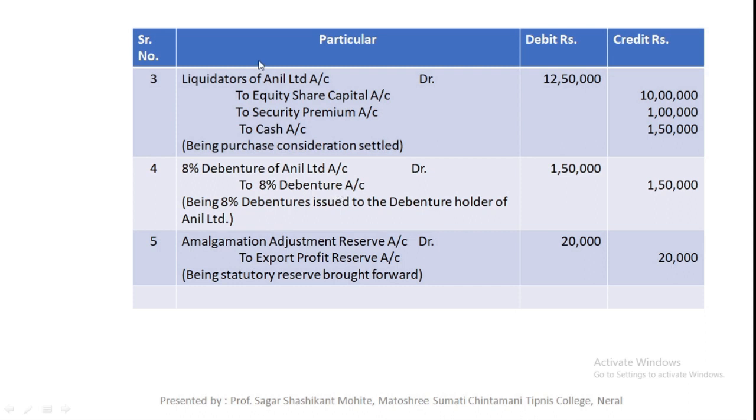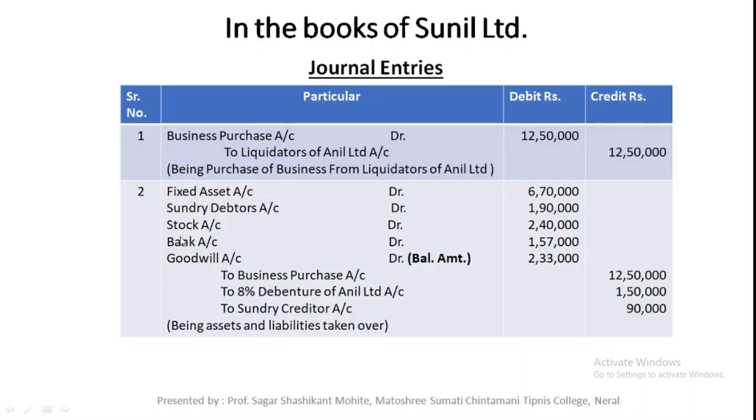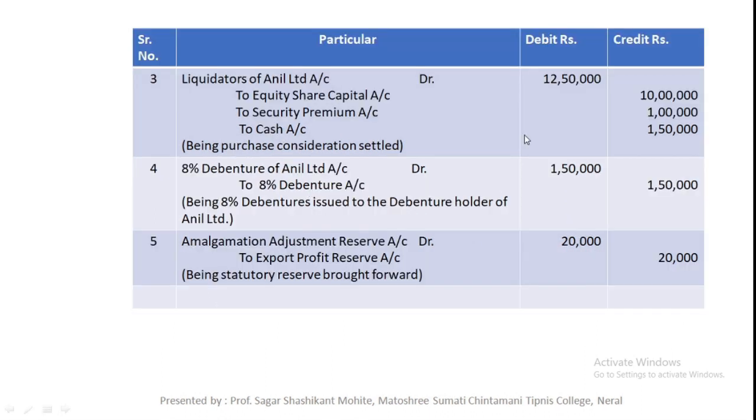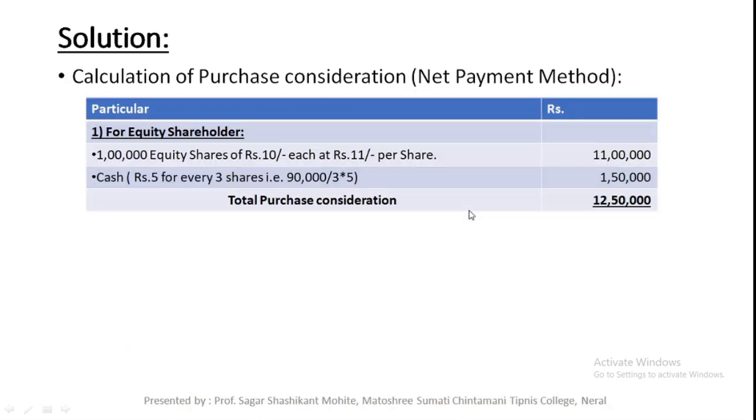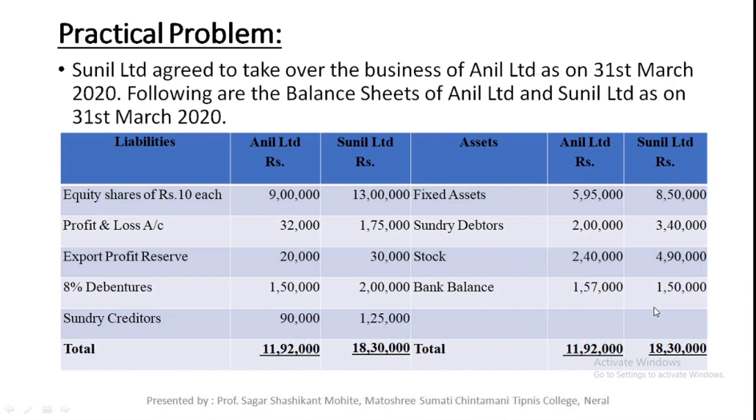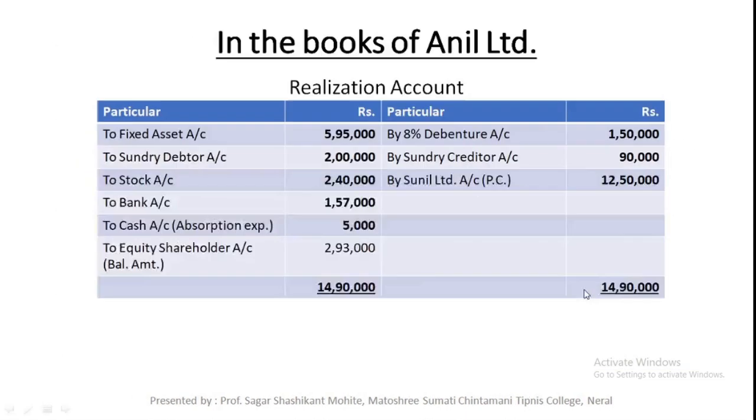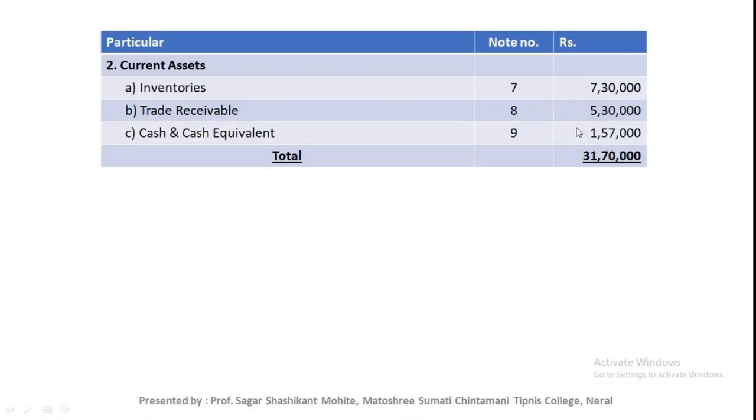Just see the journal entries. In the journal entry, 1,50,000 minus 1,50,000, and here plus 1,57,000, minus 1,50,000. Minus 1,50,000 is equal to 5,000. And in the original balance sheet of Sunil Limited, 1,50,000 plus 1,50,000, that means 1,57,000. Cash or bank balance 1,57,000.